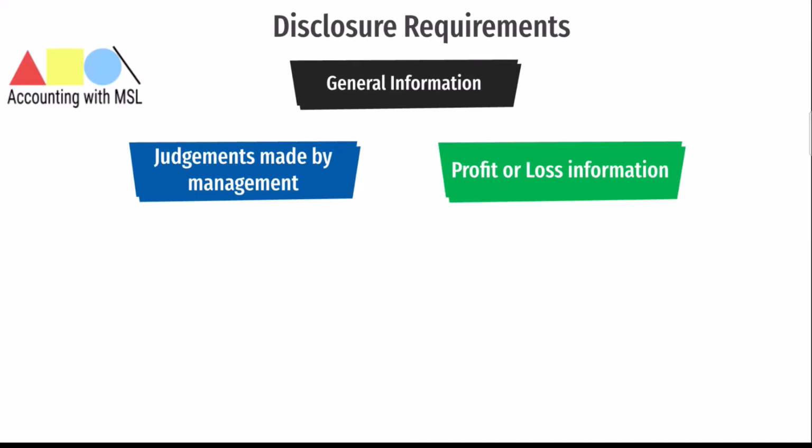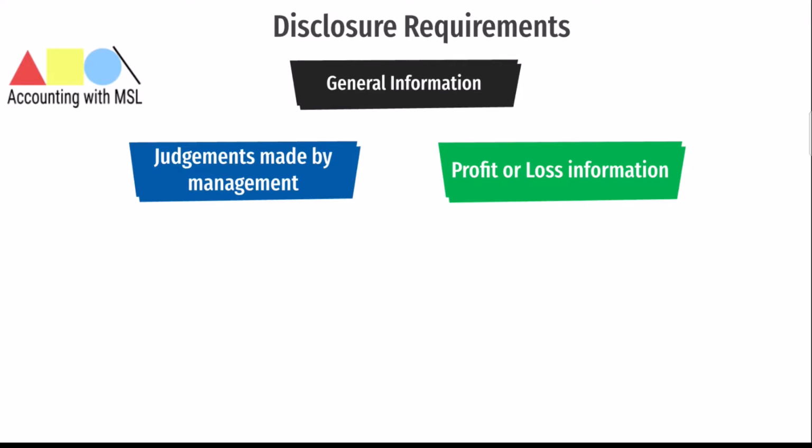The next is that you need to also disclose information about the profit or loss for each reportable segment, including certain specified revenues and expenses, such as, and this is important, remember, such as revenue from external customers and from transactions with other segments, interest revenue and expense. Specifically, disclose your depreciation and amortization, disclose your income tax expense or income, and material non-cash items.